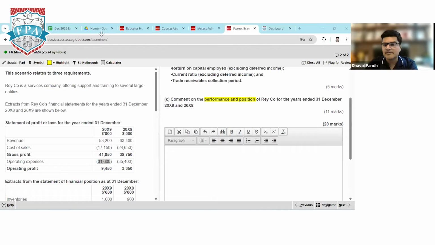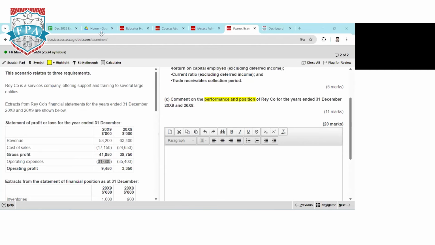Exactly. Salary of director is a big game changer here. Because of that, your operating expenses have reduced in the current year. So then we have to write the reason: because we are not giving salary this year to the director, that is why we need the extra explanation.